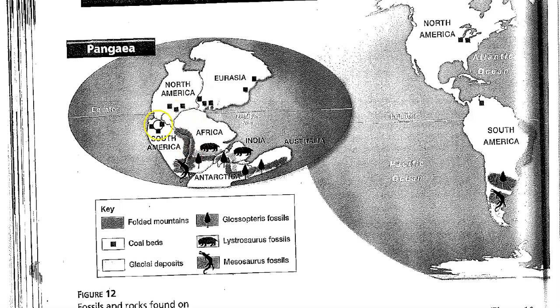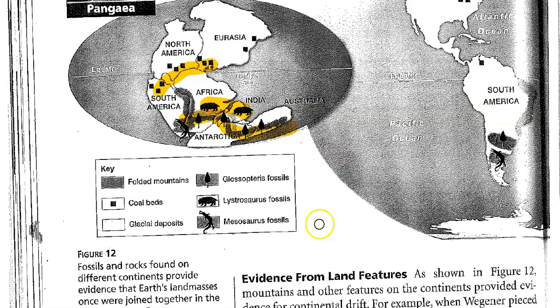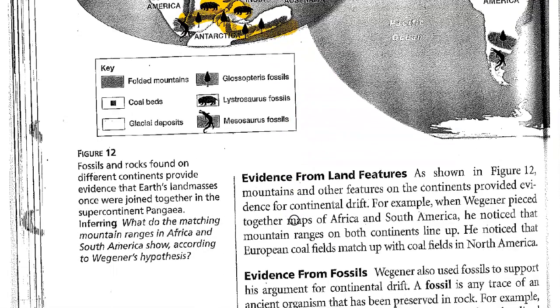Notice that the coral beds go around all the continents there. Notice that the Lystrosaurus fossils are both in Africa and in India. And notice that these Glossopteris fossils go from Africa to India, Antarctica to Australia. All those things helped prove his hypothesis of continental drift.